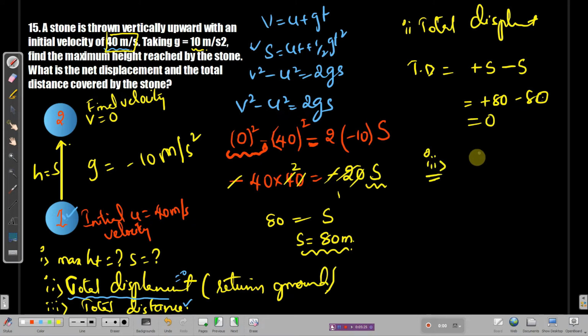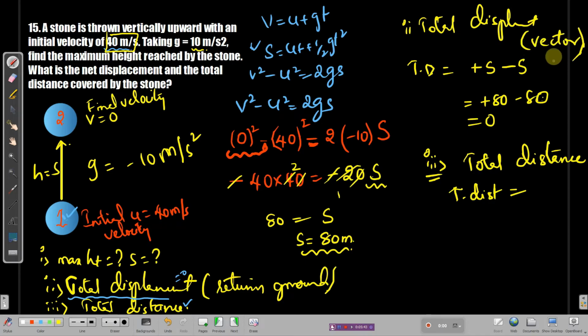Third bit is total distance. Distance is a scalar quantity, am I right or not? Distance is a scalar quantity, so you don't have to consider the direction, as you considered minus when the ball was coming down and you measured the displacement to be down. It was minus because displacement is a vector quantity, you know that, right? So it will consider direction also, but in the distance it won't consider direction. Distance climbed up, distance climbed down, S plus S, 80 plus 80 is 160 meters.